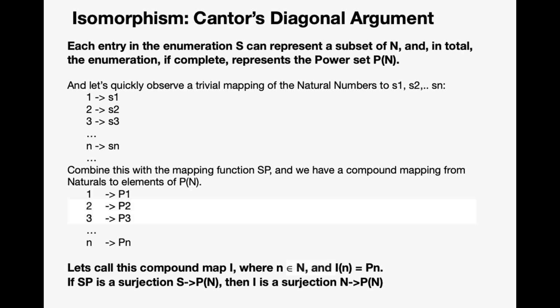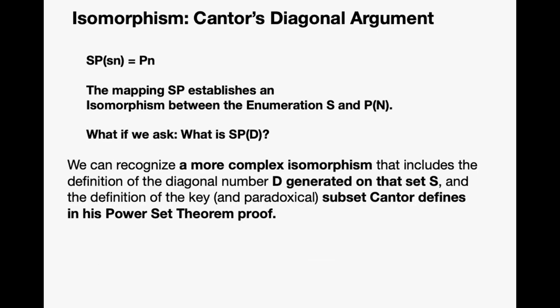If SP is a surjection, S onto the power set of n, then I is a surjection from the naturals onto the power set of n. The mapping SP establishes an isomorphism between the enumeration S and the power set of natural numbers.